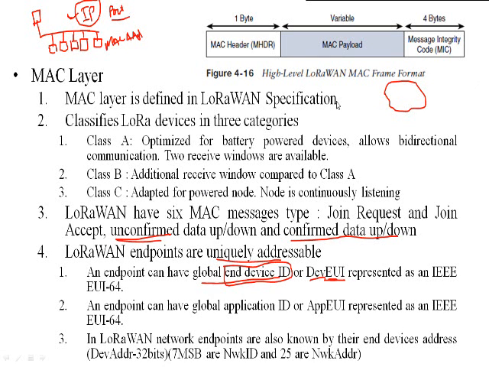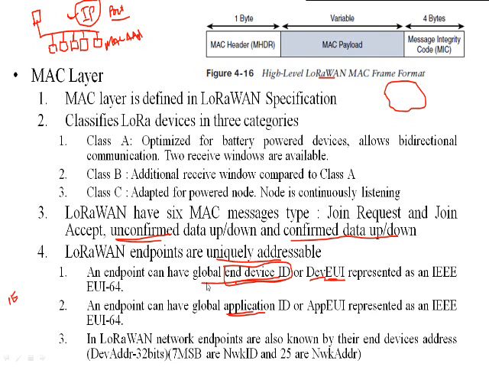This is again an address type: communication based on device to device, and communication based on the application server. On the application server, in order to choose a particular application, the endpoint can have the global application ID, again represented with 64 bits, using the IEEE standard EUI, extensible unique identifier. So a single endpoint can have the end device ID based on the network as well as the application ID based on the application server.